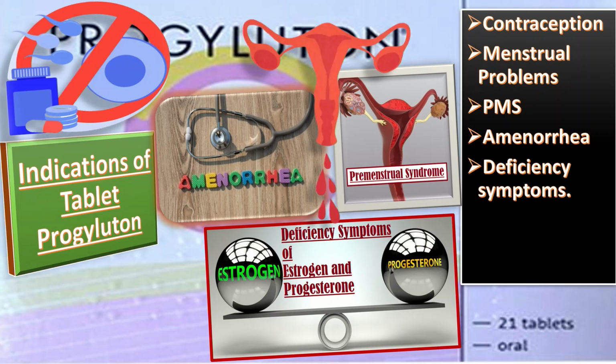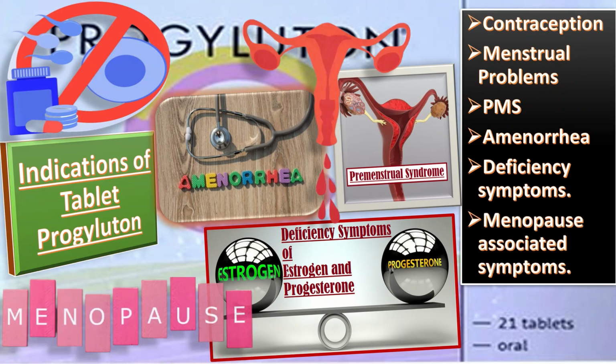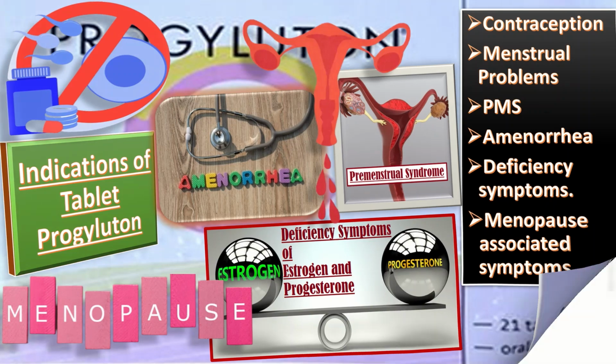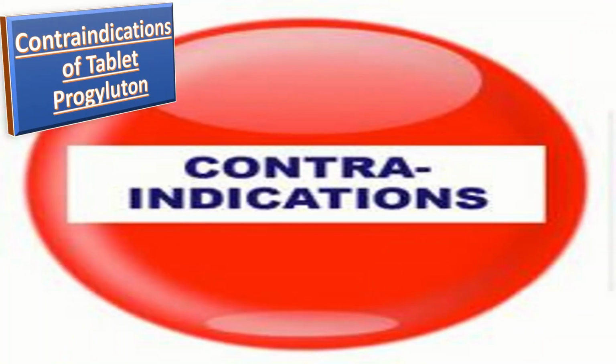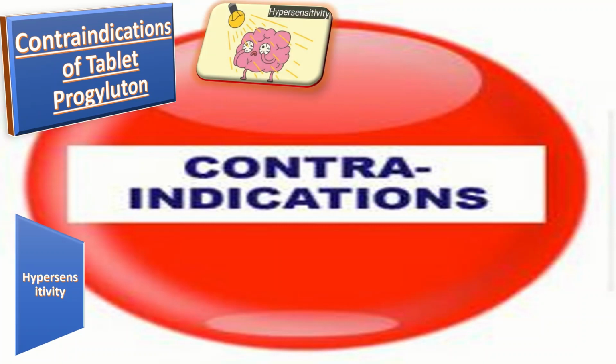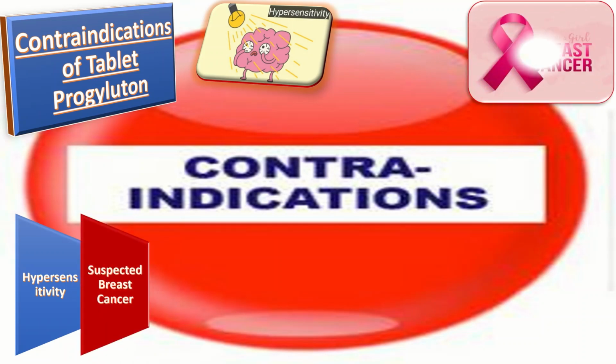And also, it is used for menopause associated symptoms such as vulvar or vaginal atrophy, to prevent vasomotor symptoms and osteoporosis. Let us talk about the contraindications of tablet Progyluton. It is contraindicated in conditions like, first of all, hypersensitivity to active substances or to any of the excipients. Secondly, in present or suspected breast cancer, suspected sex hormone dependent premalignant or malignant diseases, or untreated endometrial hyperplasia.